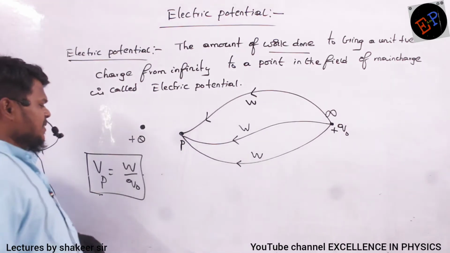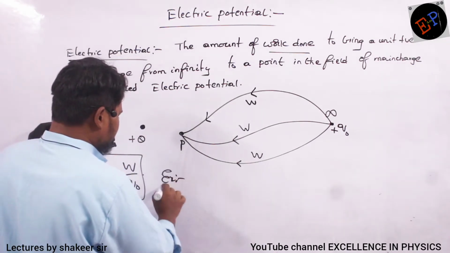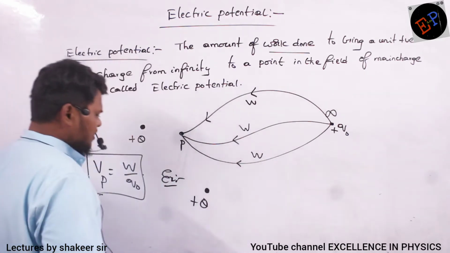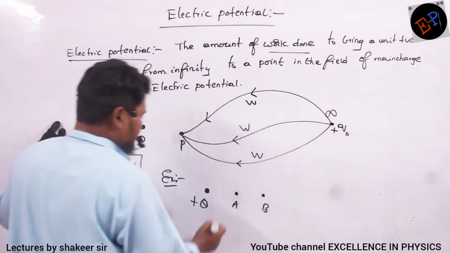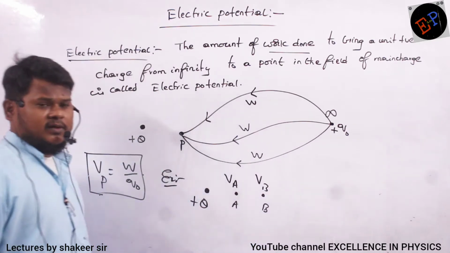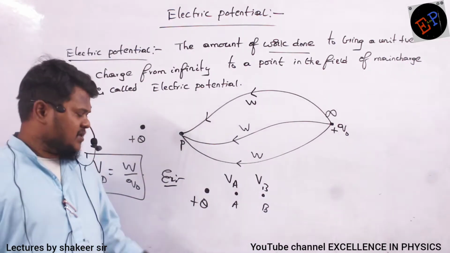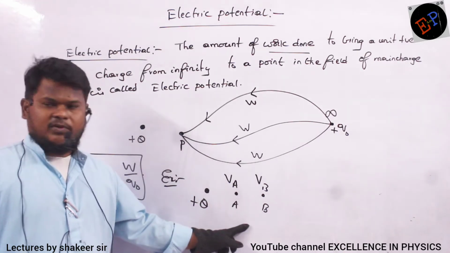OK ma? Now see, for example, if I give you a question, try to answer this question. So this is a main charge plus Q. And I am taking 2 points, point A and point B. So potential at point A is VA, potential at point B is VB. Now can you say where potential will be greater? This is the main charge. These are 2 points A and B.